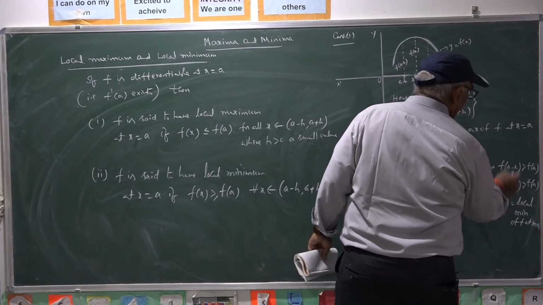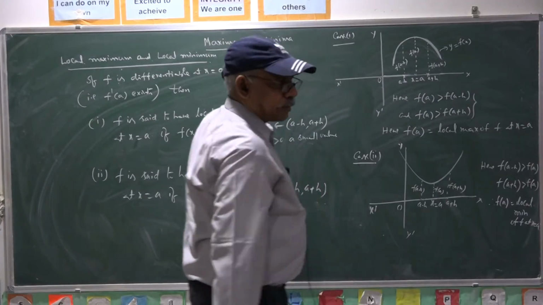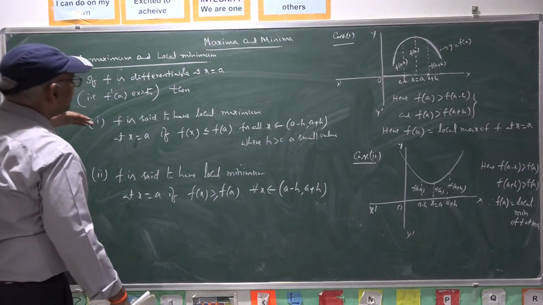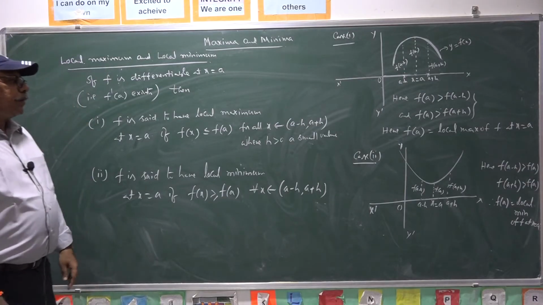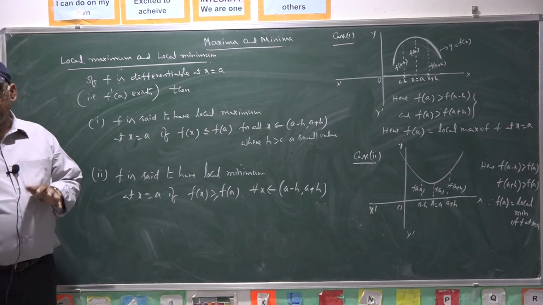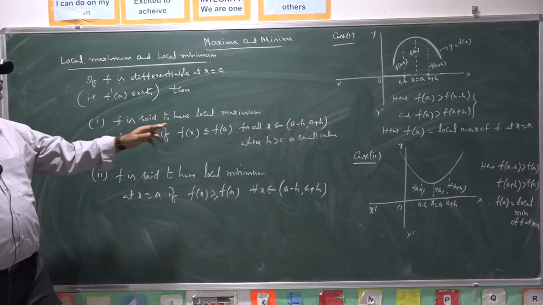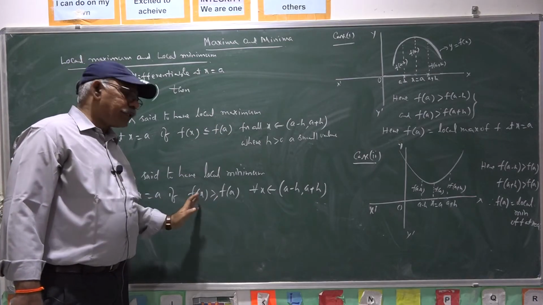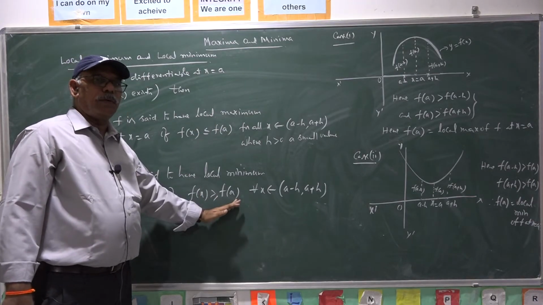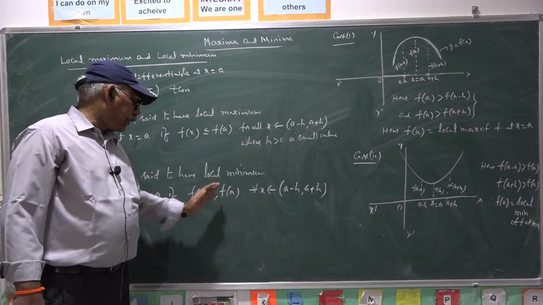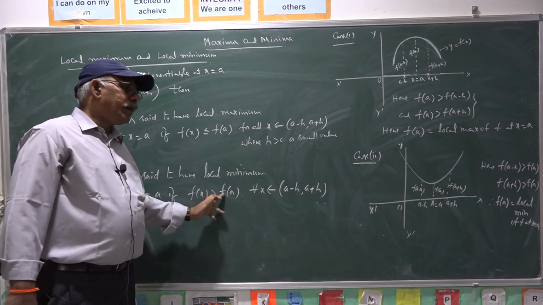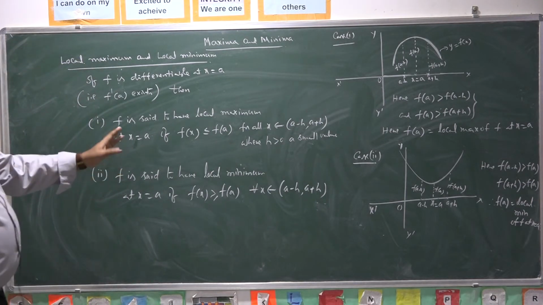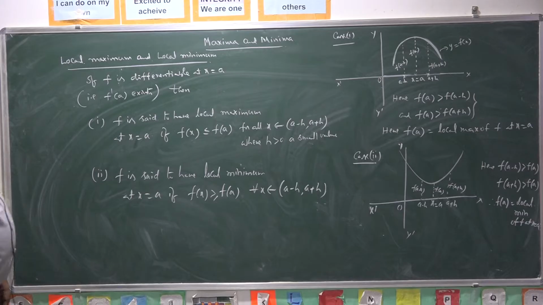So, this is local minima and this is local maxima. The definitions of local minima and local maxima are in such a way: if all the functional values are less than a particular value f of a, then you can say this is maximum. If all the functional values are more than the particular value of the function at x equal to a, then this is the value which is local minima. So, that is the difference between local minima and local maxima.